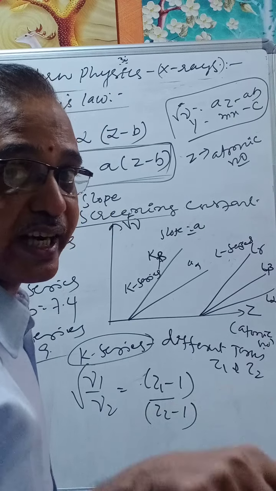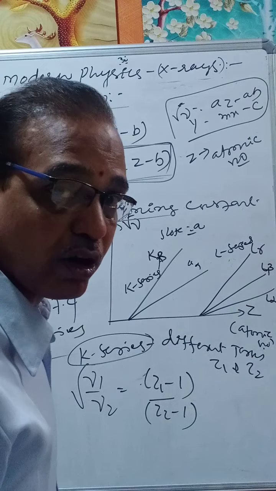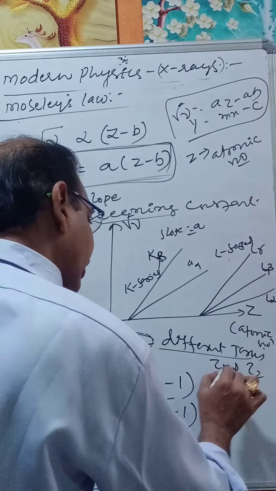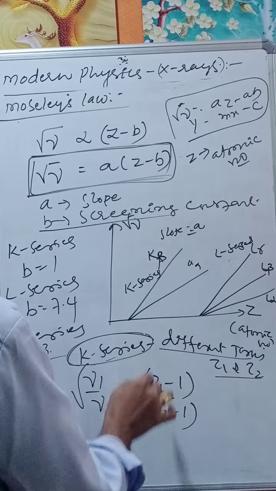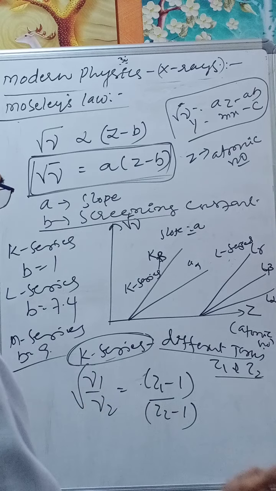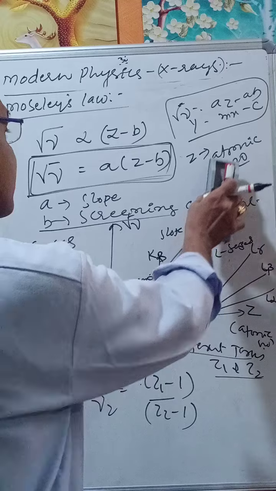For L series, the screening constant is 7.4. For M series, the screening constant is 9. We are talking about the K series and different target elements. Then what do we have? A into Z1 minus B, where B is 1 and A is constant. Therefore, root of nu1 by nu2 is equal to Z1 minus 1 by Z2 minus 1.